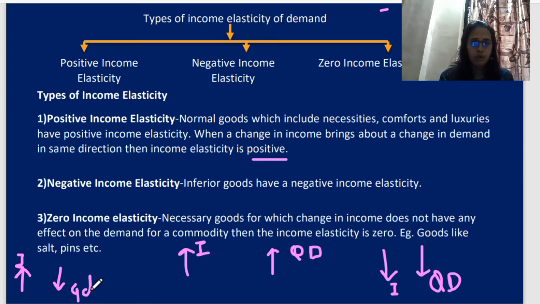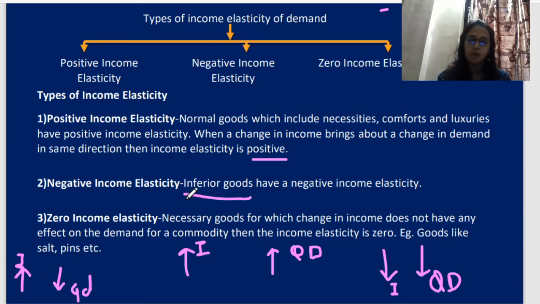Students, do you remember the inferior goods concept which we studied in the law of demand as the exceptions? Okay, let's revise it. Inferior goods are those goods which are purchased less when their price has reduced. So here you find a negative relationship. If income is increasing, instead of purchasing more, I have stopped purchasing, or I am purchasing less amount of those commodities, and those commodities must be inferior only, low quality.